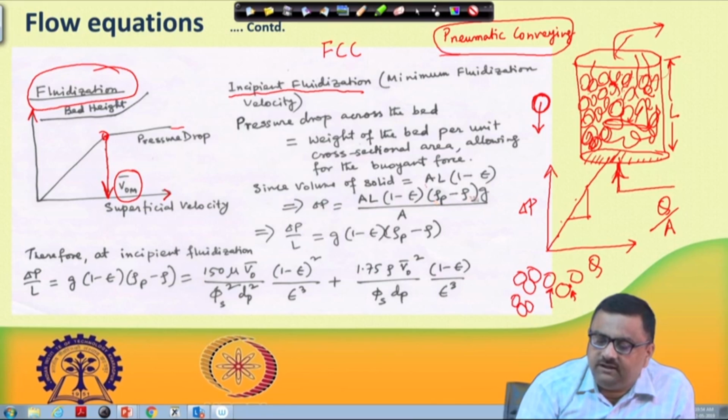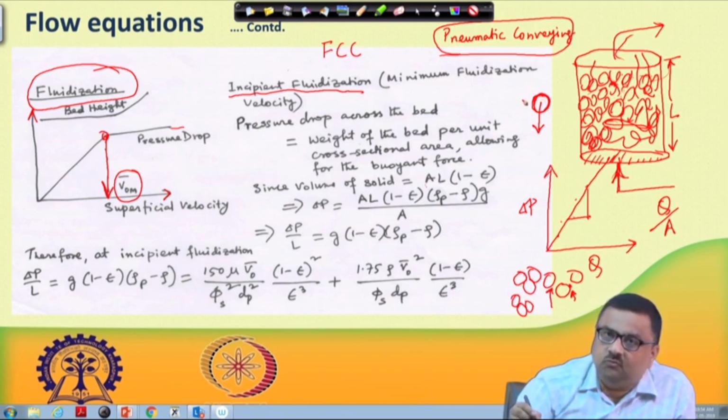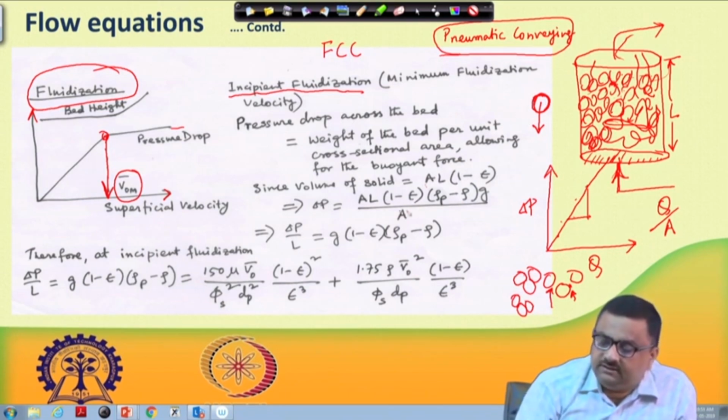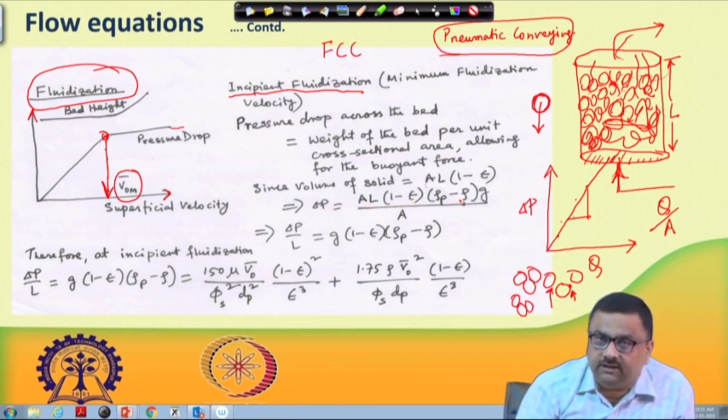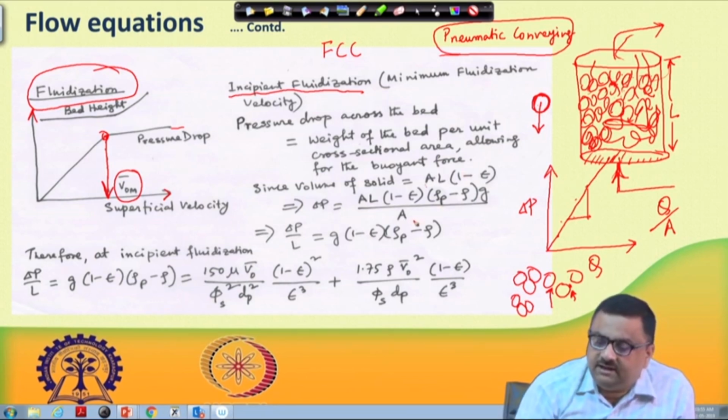So, multiplied by rho_p into g, that is the weight downward, minus there would be a buoyancy acting upward, and buoyancy is the weight of the fluid of the same volume as that of the particle. So, minus AL (1 minus epsilon), that is the volume of the particle, into rho this time, not rho_p, that is the density of the fluid, into g. After accounting for buoyancy, this becomes the total force acting on the particle: weight downward, buoyancy upward. That is divided by the cross-sectional area A.